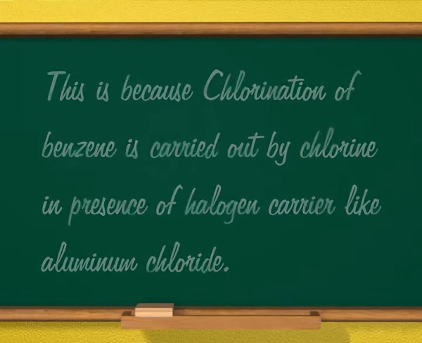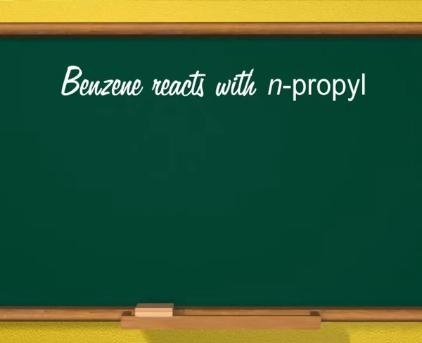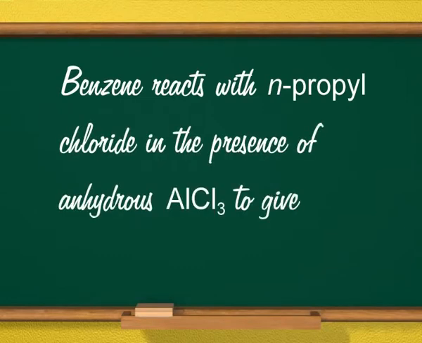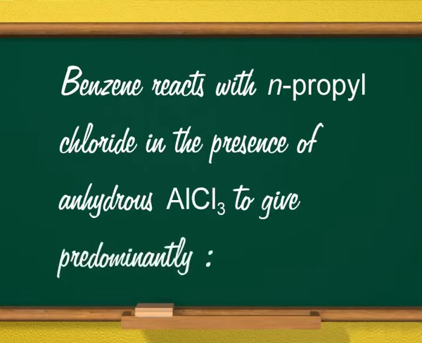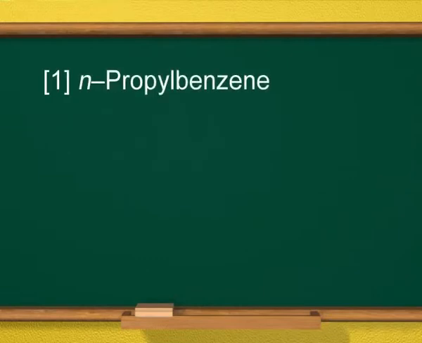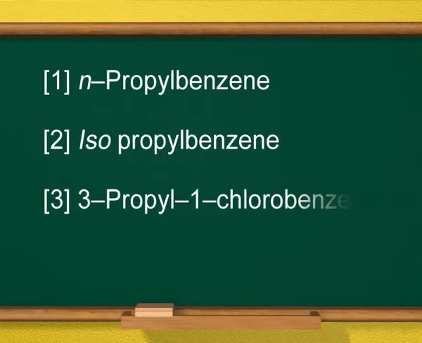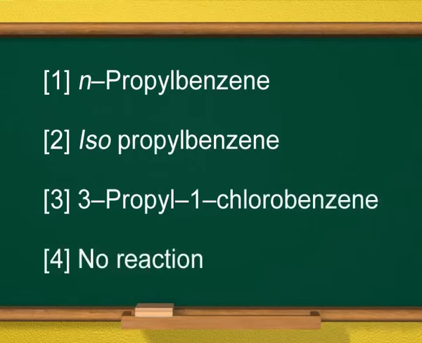Next question. Benzene reacts with n-propyl chloride in the presence of anhydrous aluminium chloride to give predominantly n-propyl benzene, isopropyl benzene, 3-propyl-1-chlorobenzene, no reaction.